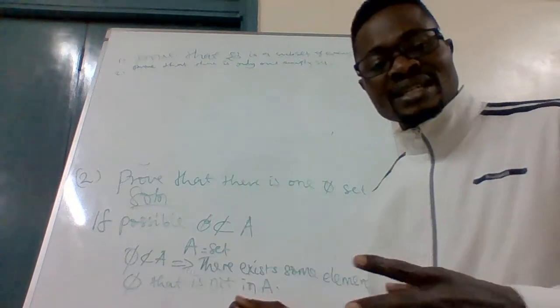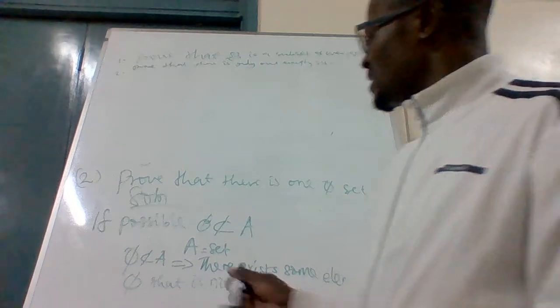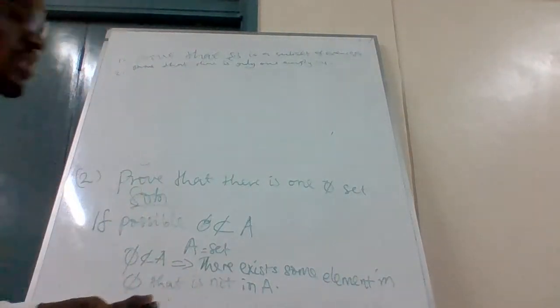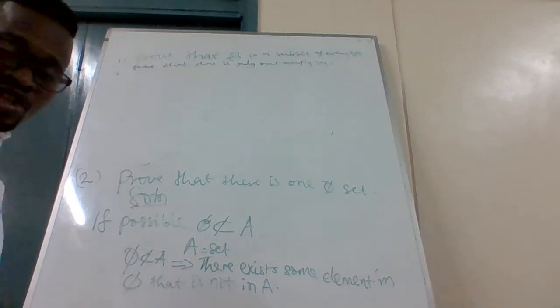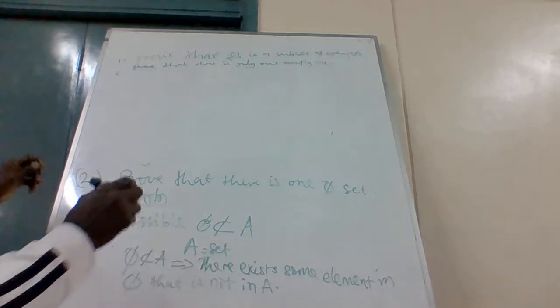When we say that something is empty, it simply means that it is empty. So this statement contradicts the definition of empty set, because empty set means that there is no element.